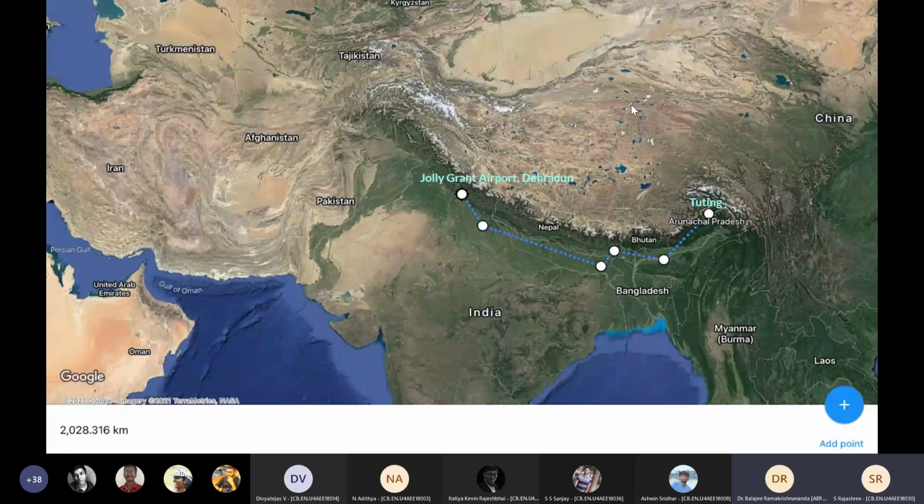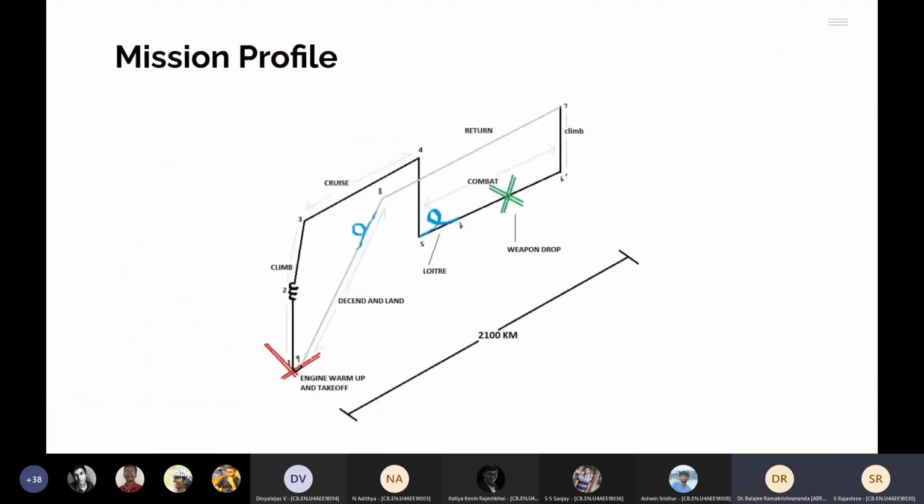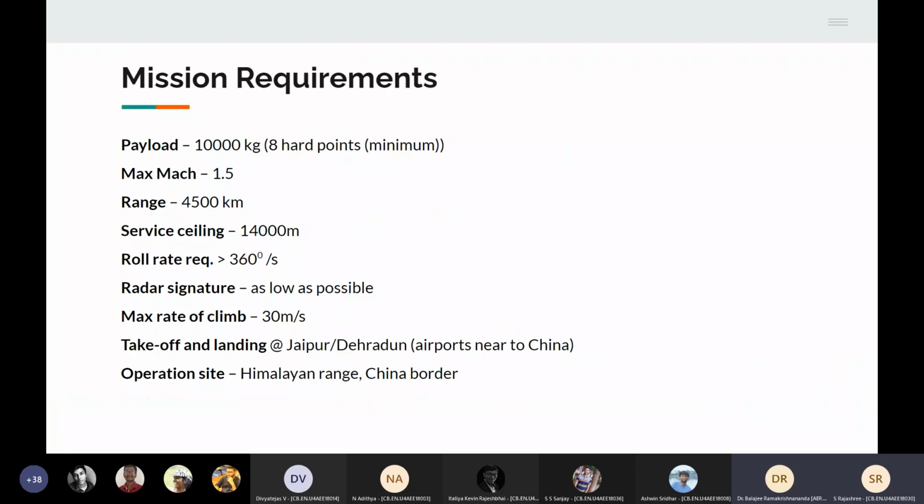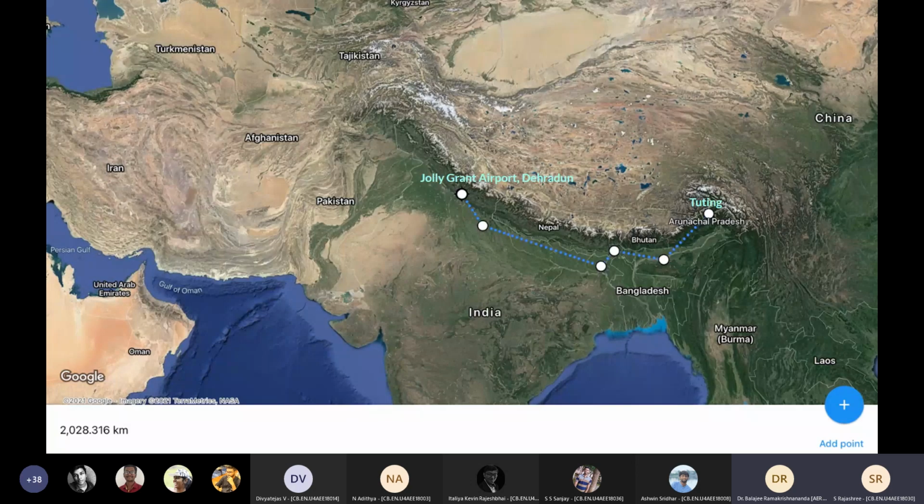So we found that the possible combat range could be around 2,100 kilometers. So that amounts to about 4,200 kilometers, which is close to the range requirement given. But I have given what is the range? 4,500. So we chose that. So don't bother about it. This 4,500, that's all.